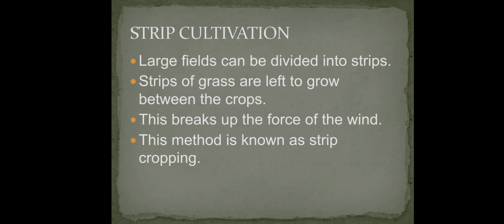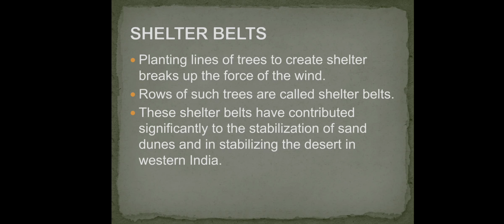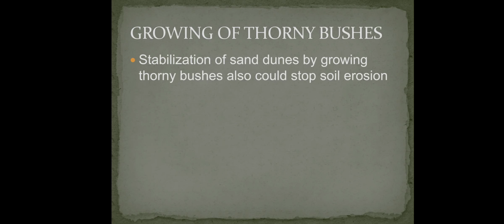Strip cultivation. Large fields can be divided into strips. Strips of grass are left to grow between the crops. This breaks up the force of the wind. This method is also known as strip cropping. Shelter belts. Planting lines of trees to create shelter breaks up the force of the wind. Rows of such trees are called shelter belts. These shelter belts have contributed significantly to the stabilization of sand dunes and in stabilizing the desert in western India. Growing of thorny bushes. Stabilization of sand dunes by growing thorny bushes could also stop soil erosion in India.